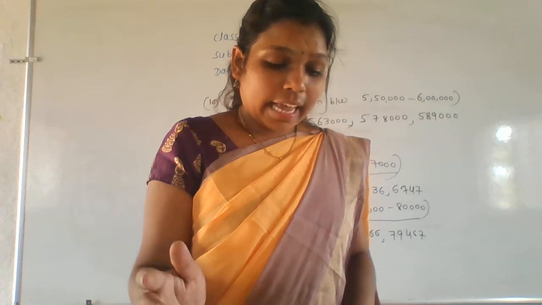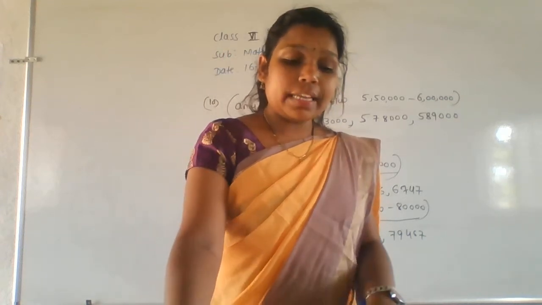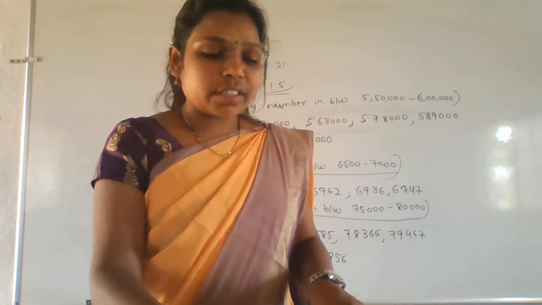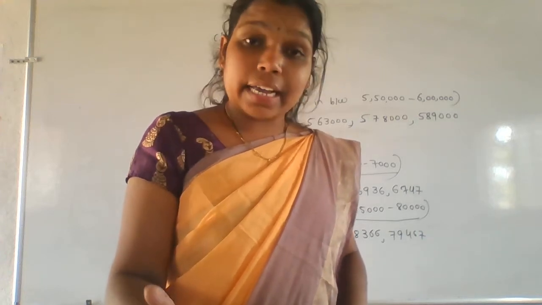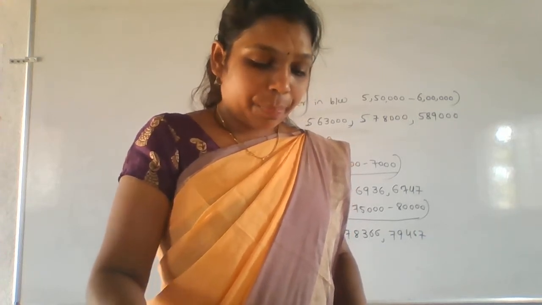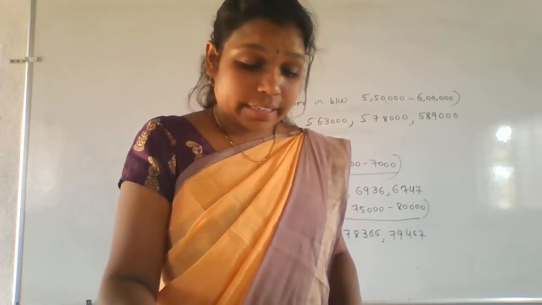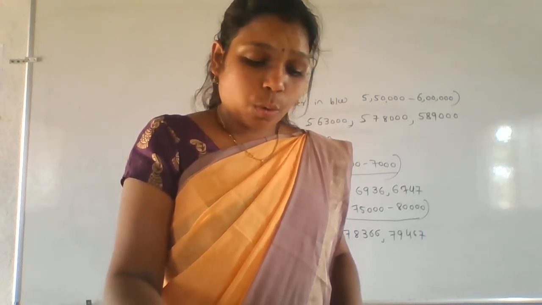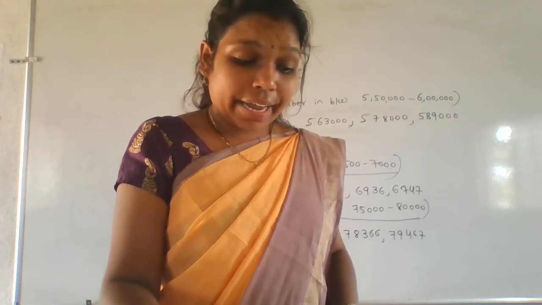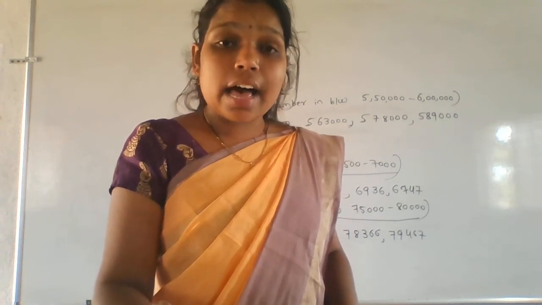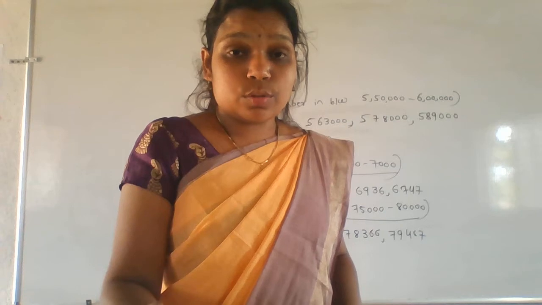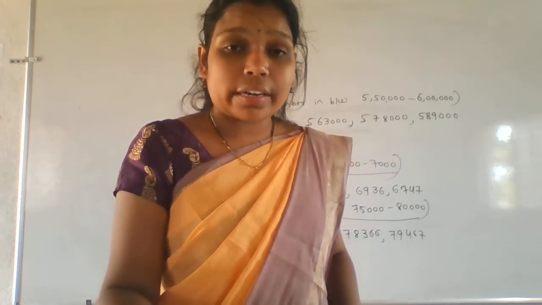So see here, a factor of a number can never be greater than the number. Next one. The number of factors of a number is finite. Means factors are finite values. So we can count the factors here. Only a finite number of factors we will get.